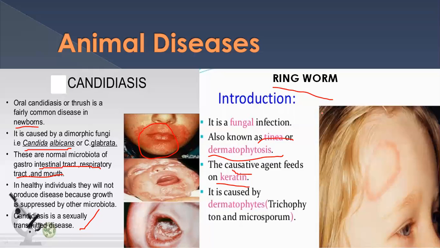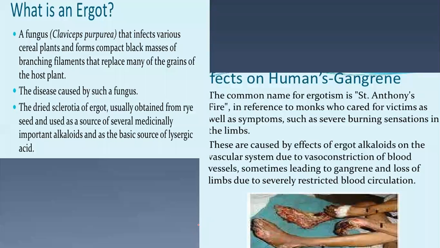The causative agents feed on keratin. It is caused by species like Microsporum audouinii, Microsporum, or Trichophyton also. In ringworm, we can see a circular patch on the skin, and it can spread very rapidly to the affected area.